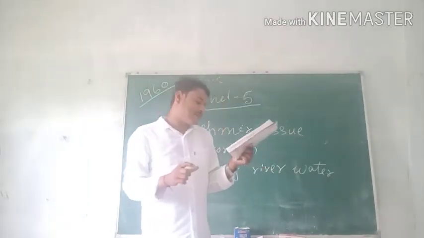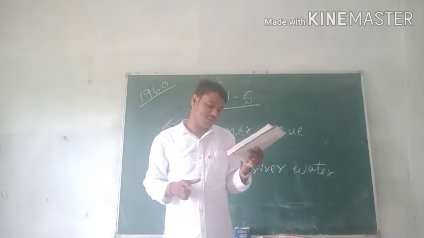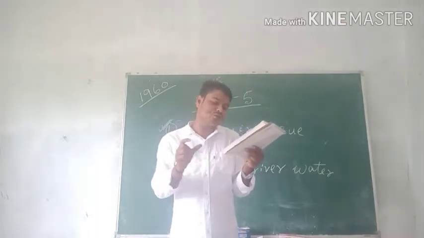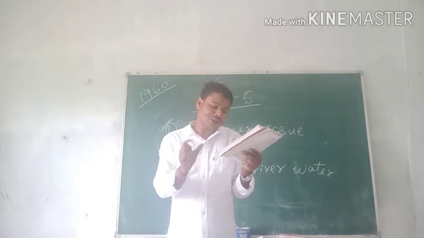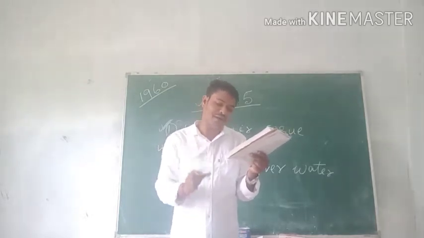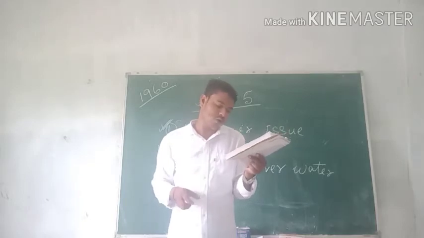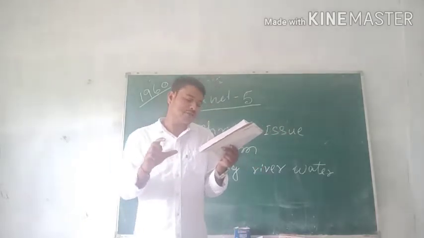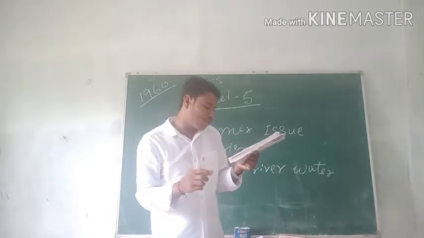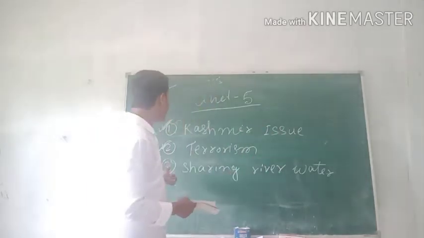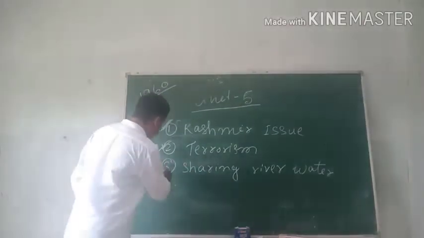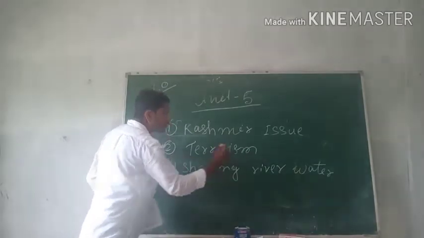There was an emphasis on the use of the water of the Indus Basin. But in 1960, with the intervention of the World Bank, the two countries signed the Indus Water Treaty and solved the problem of river water sharing. Although there is some difference of opinion with regard to the terms of the treaty, it is working till now. So another important cause of conflict between India and Pakistan is sharing river water.